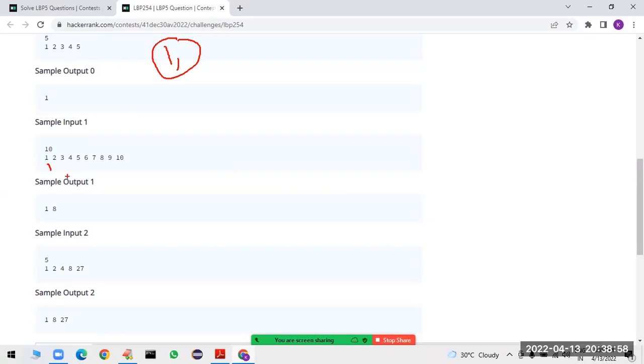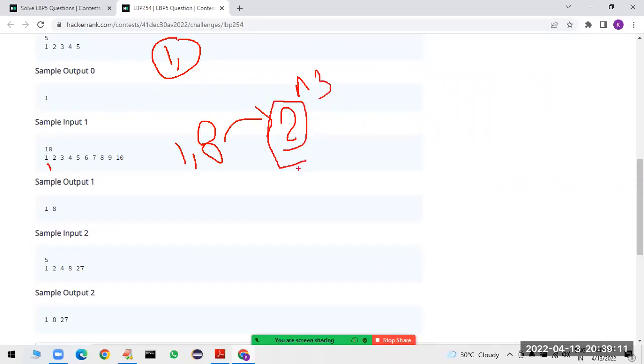In this, is 1 a perfect cube? Yes. 2 is not a perfect cube. 3, 4, 5, 6, 7, and 8 is a perfect cube. How are we getting that? 2 power 3 is a perfect cube, right? Okay, we are getting it.